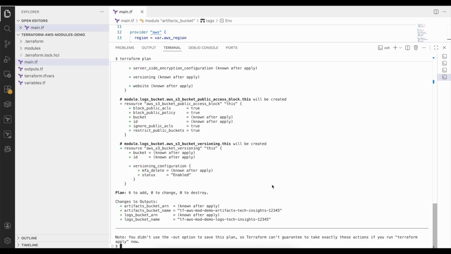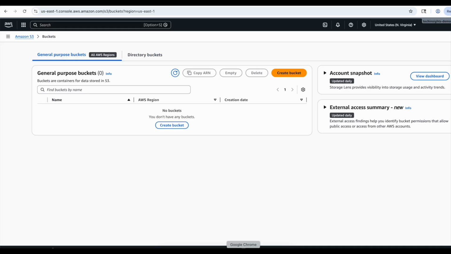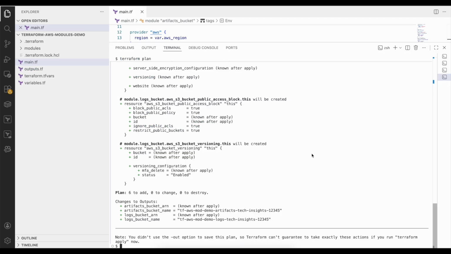Before we apply anything, let's quickly check the AWS console. Right now, there are no S3 buckets. This confirms Terraform hasn't created anything yet. Let's go back to Visual Studio Code again. Let me clear the screen.